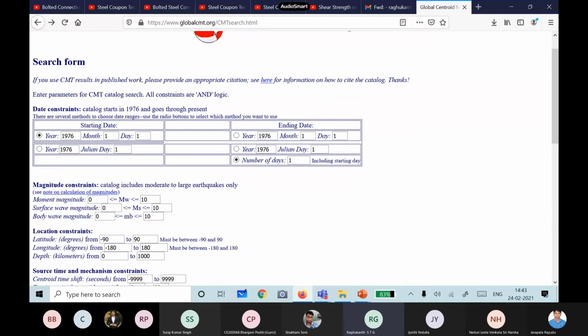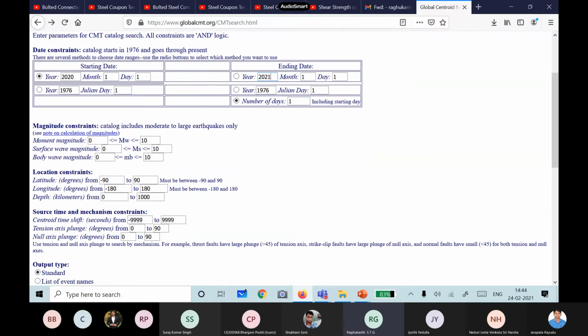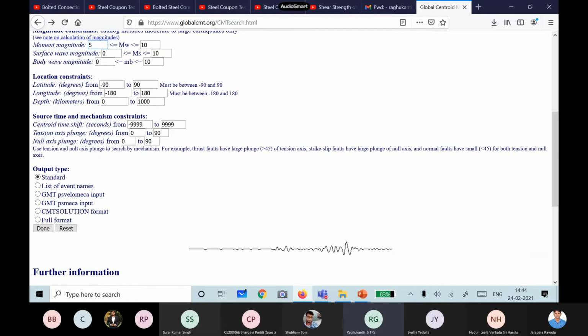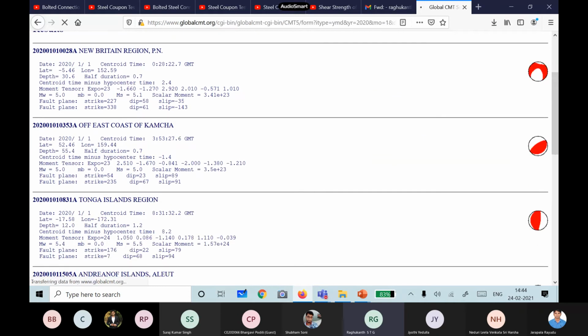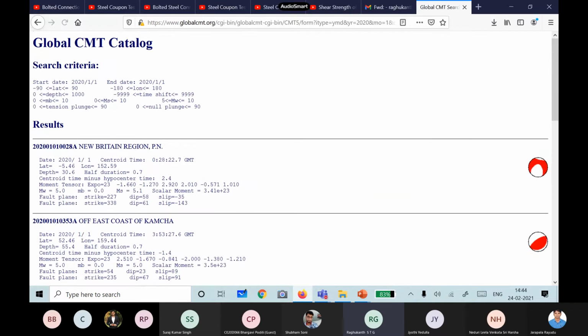If you see some of the recent ones also, I think this is 2020, right? Yes, 2021. Here they give magnitudes, everything, for earthquakes of more than about magnitude 5. You can see there are so many earthquakes. The first earthquake occurred in New Britain. What is its magnitude? Can you see, all of you? Magnitude 5. But